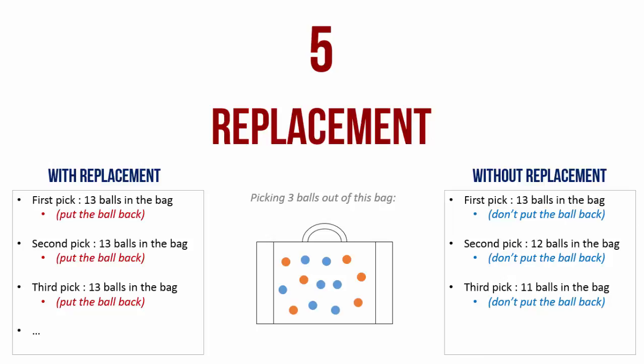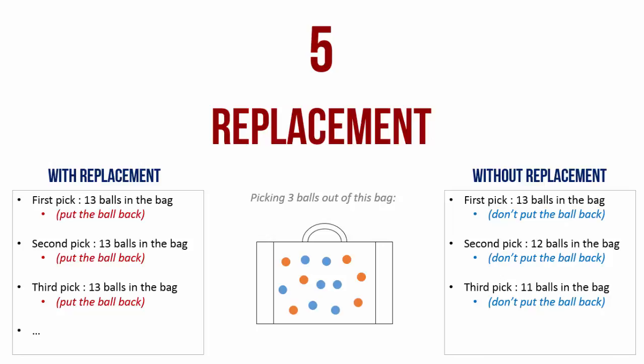So this is what you must be aware of. If the problem has replacement, the total number of objects from which you are selecting shall remain constant because you shall select something and put it back. So your total number of choices remains the same. On the other hand, if there is no replacement, each time you select something, your base will keep shrinking. The number of objects that you can choose from keeps shrinking.